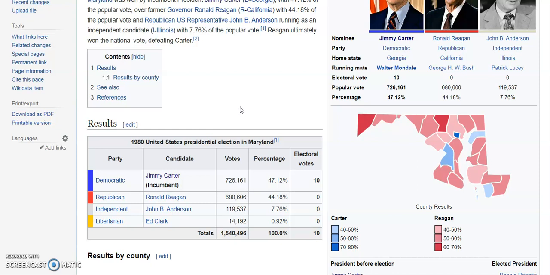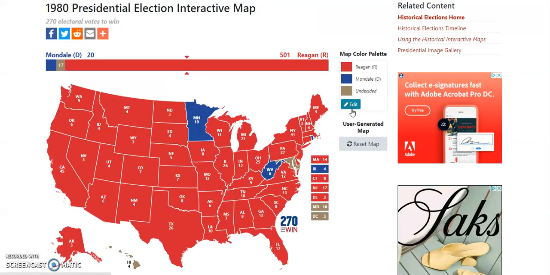So yeah, it did go to Carter by a few points. I could see Reagan winning it, but I think since Carter was able to win it, as I mentioned with these other states, 1980, I believe it would go for him. Mondale, I believe, would win that, as well as DC.